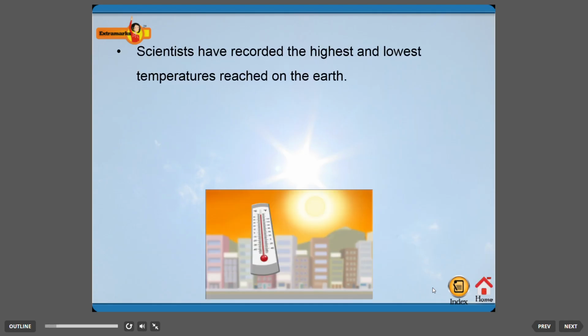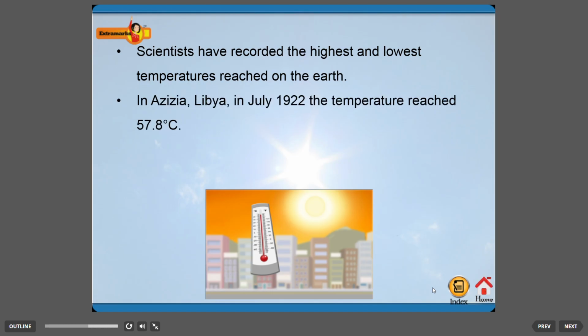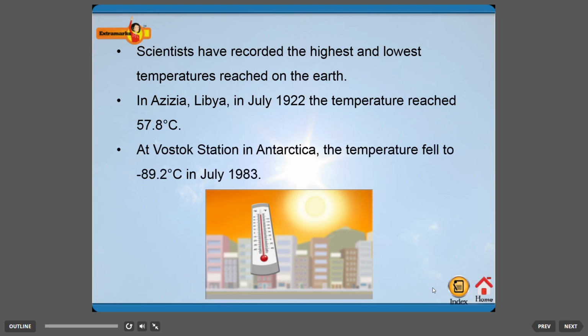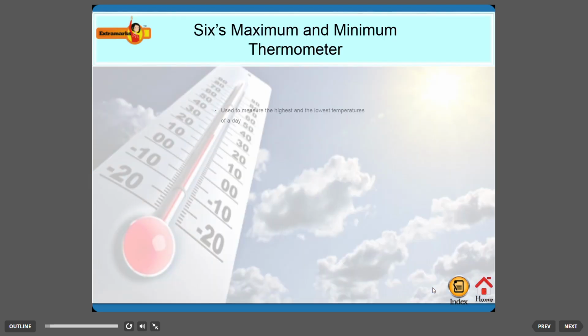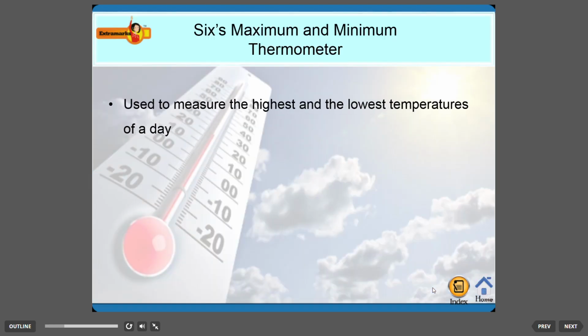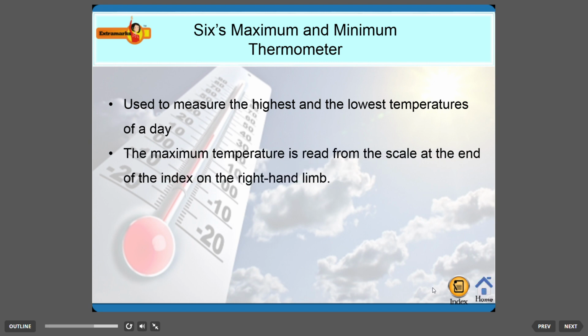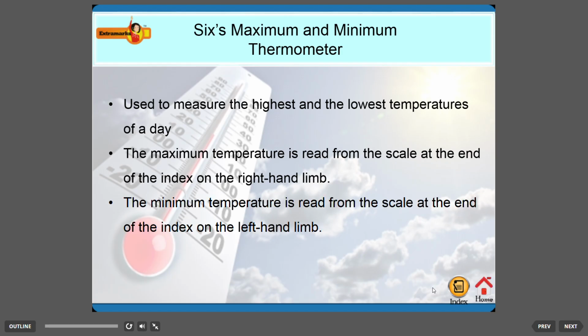Scientists have recorded the highest and lowest temperatures reached on the Earth. In Ezeiza, Libya, in July 1922, the temperature reached 57.8 degrees Celsius. At Vostok Station in Antarctica, the temperature fell to minus 89.2 degrees Celsius in July 1983. A maximum and minimum thermometer is used to measure the highest and the lowest temperatures of a day. The maximum temperature is read from the scale at the end of the index on the right-hand limb. The minimum temperature is read from the scale at the end of the index on the left-hand limb.